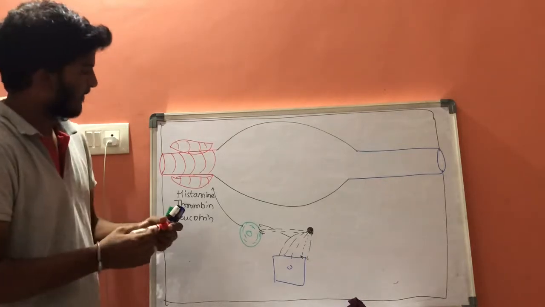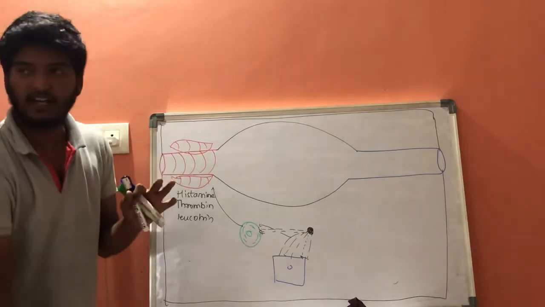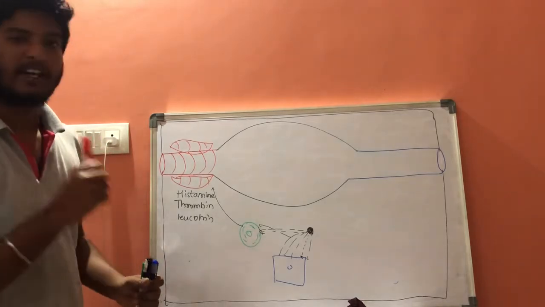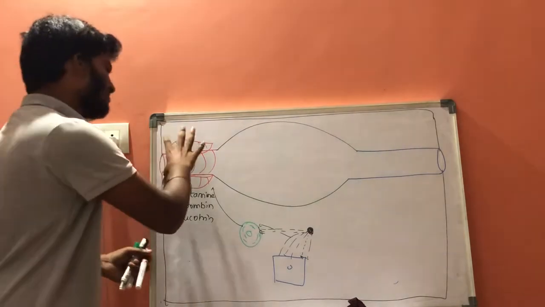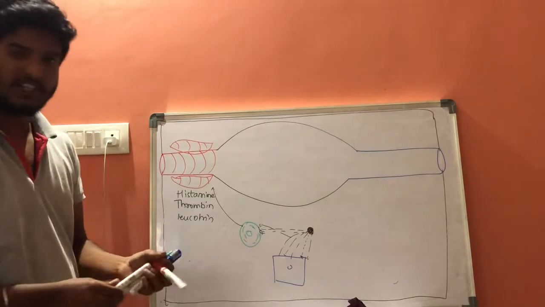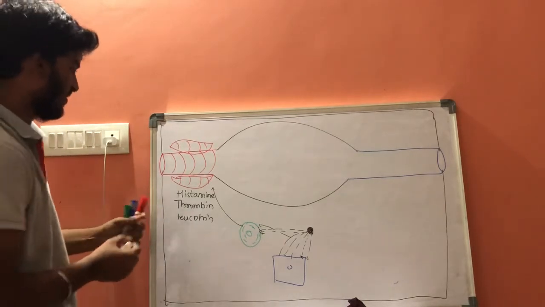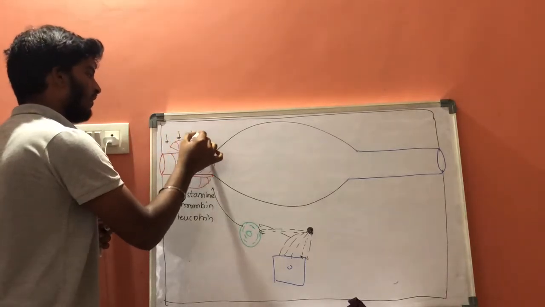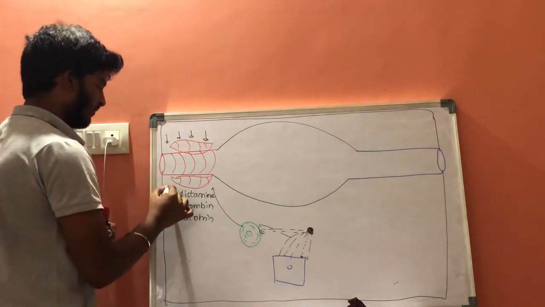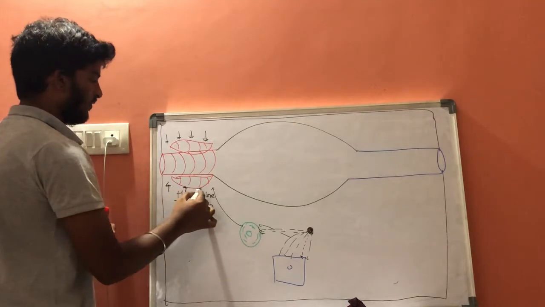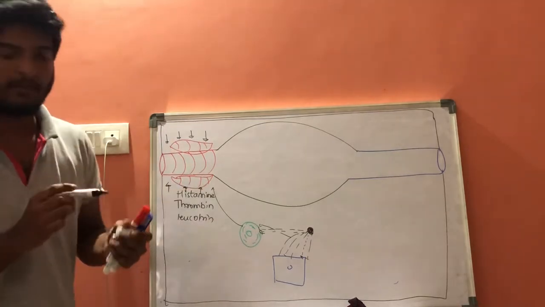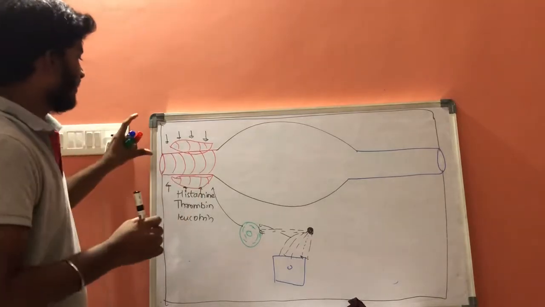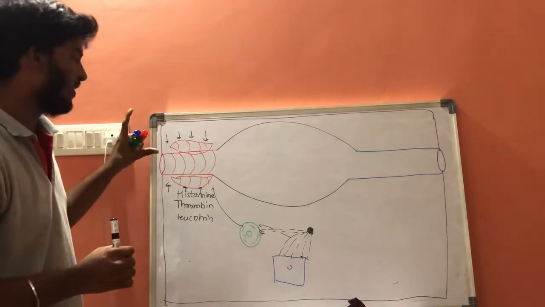Whenever there is any inflammation in this area, first of all, because of some neurological responses, vasoconstriction, that is arterioconstriction, will take place at initial conditions. This vasoconstriction will last for only a small amount of time.